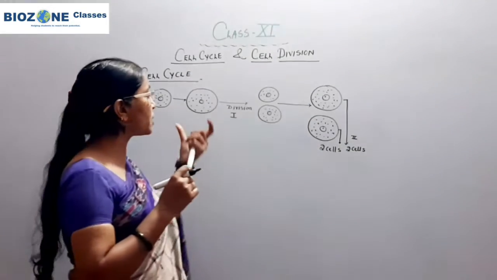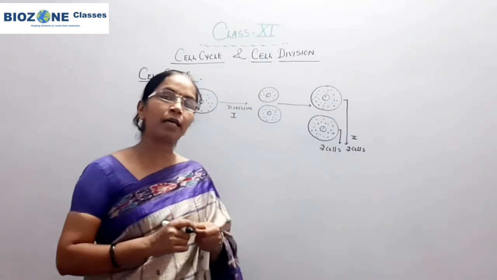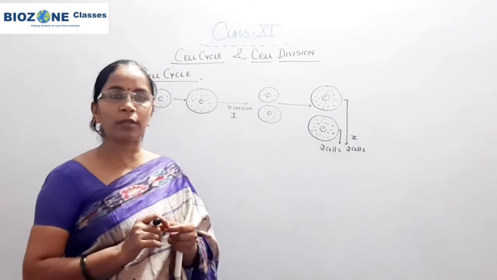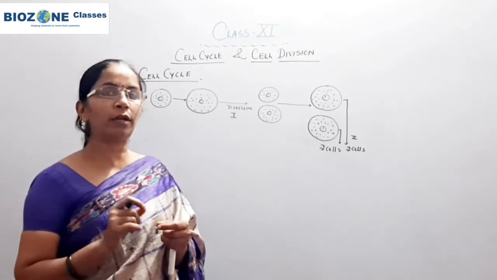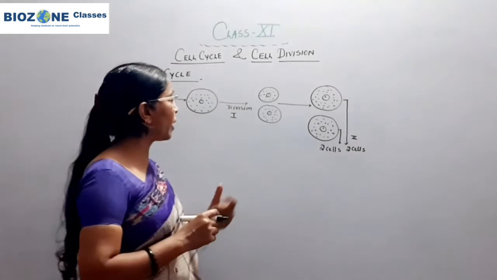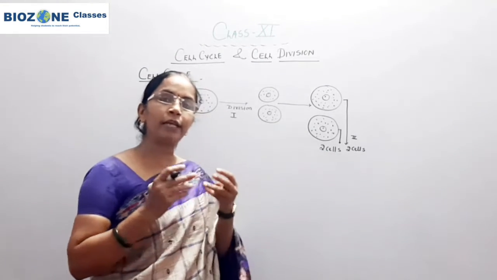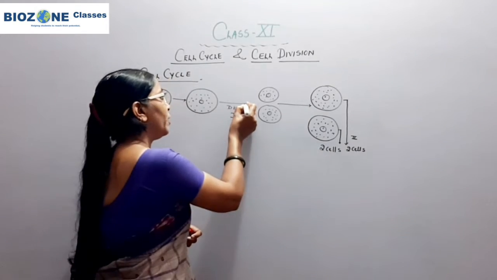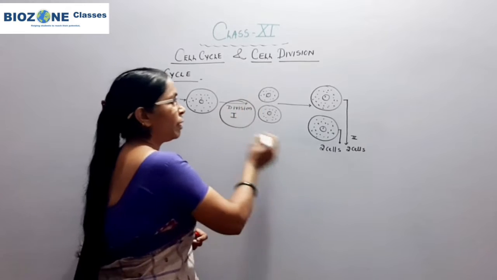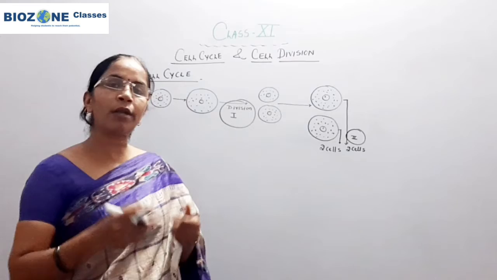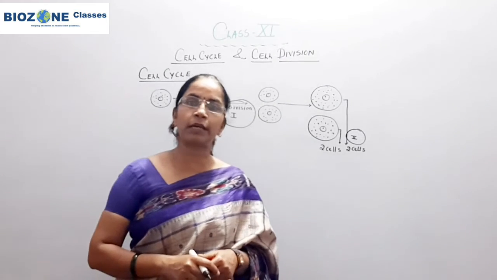So cell cycle means there are some regular events in a prescribed format. These regular events take place in a particular sequence, and these sequences are present in between two successive divisions.